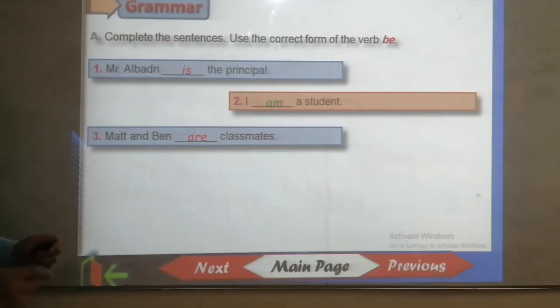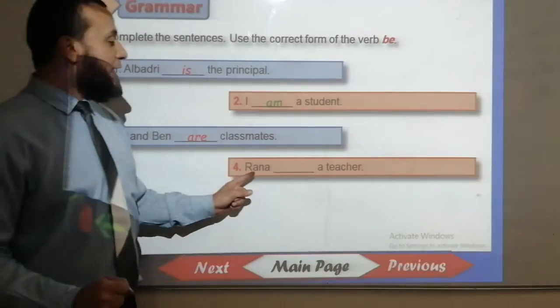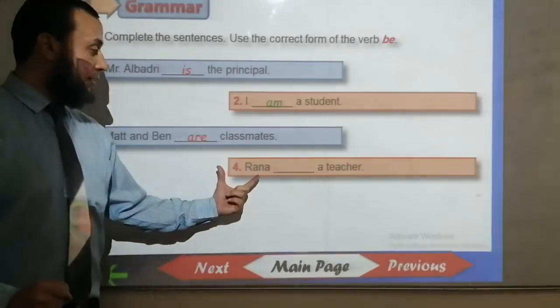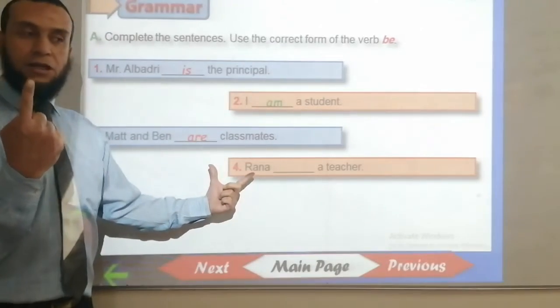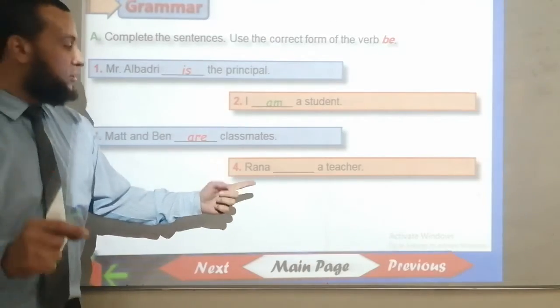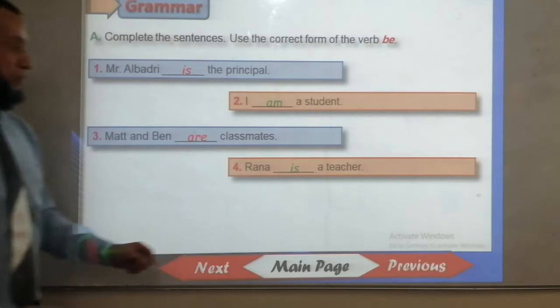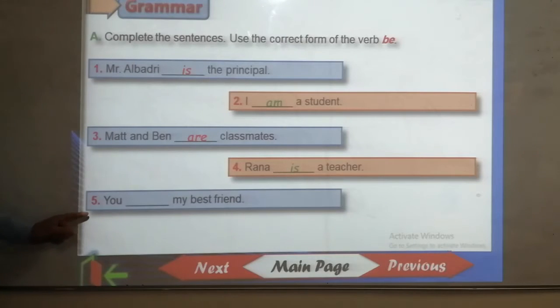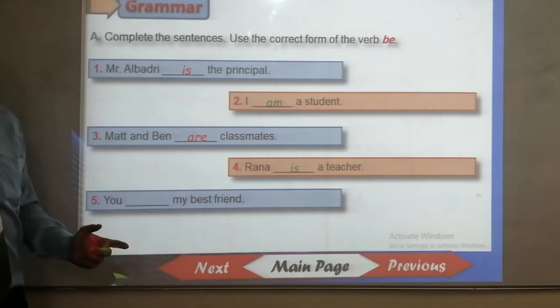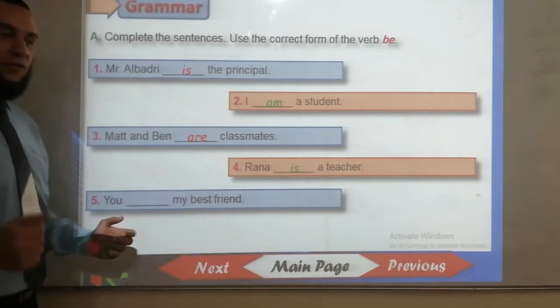Very good. Number 4. Rana ___ a teacher. Rana, it's singular. So we use, no, not am. Very good. Rana is a teacher. Very good. Number 5. You ___ my best friend. What's the answer? Well done, everyone.